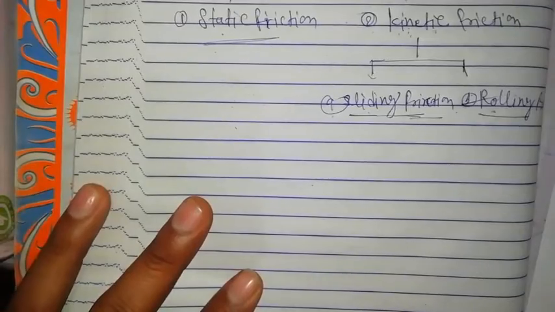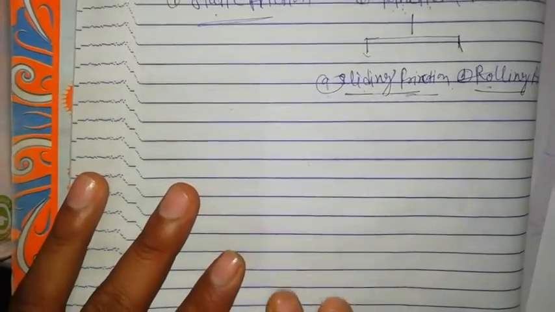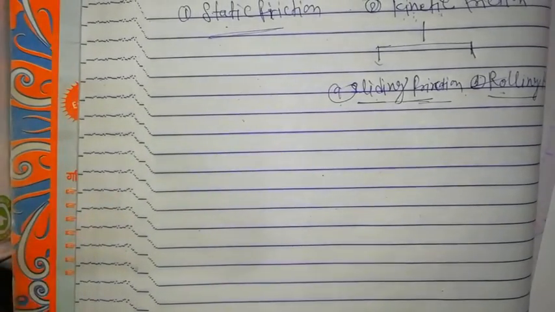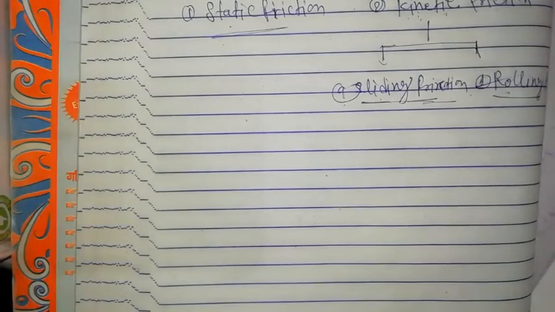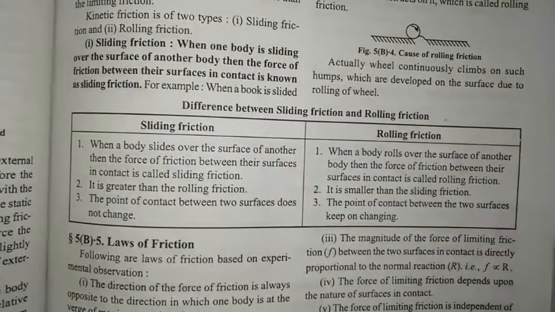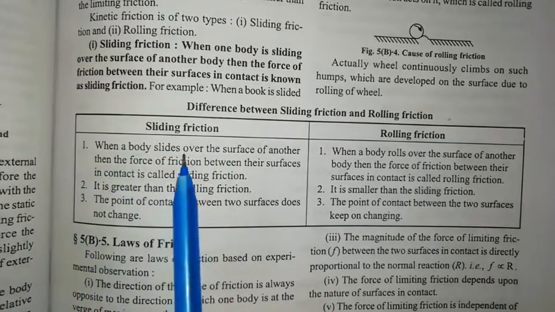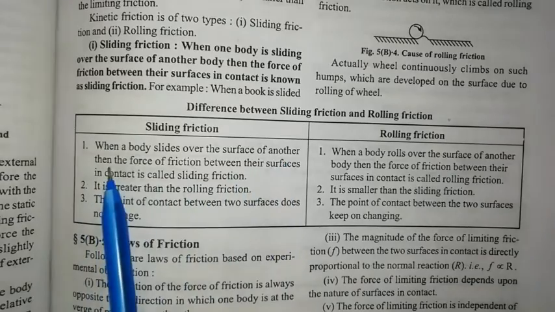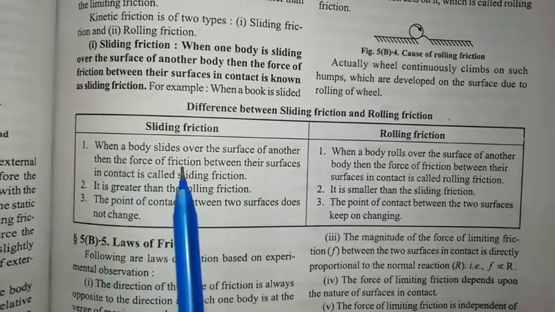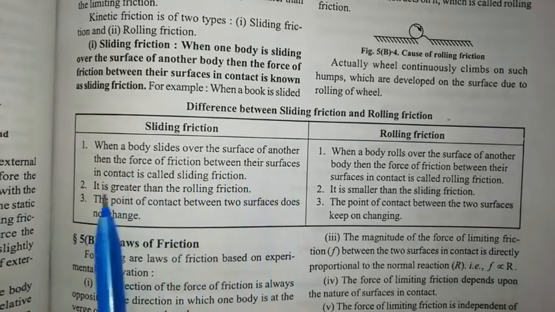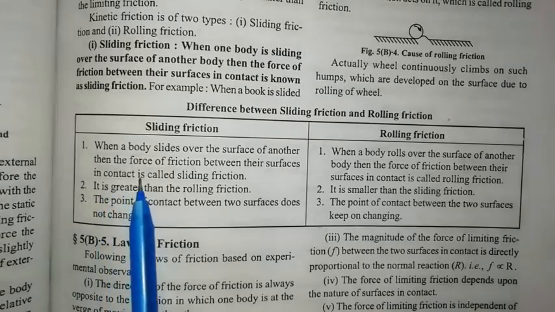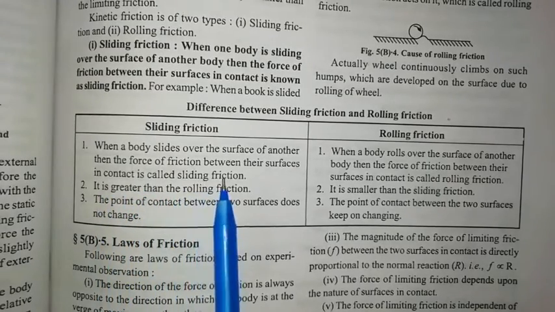Now the difference between sliding friction and rolling friction according to our book. Sliding friction: when a body slides over the surface of another, the force of friction between their surfaces in contact is called sliding friction.